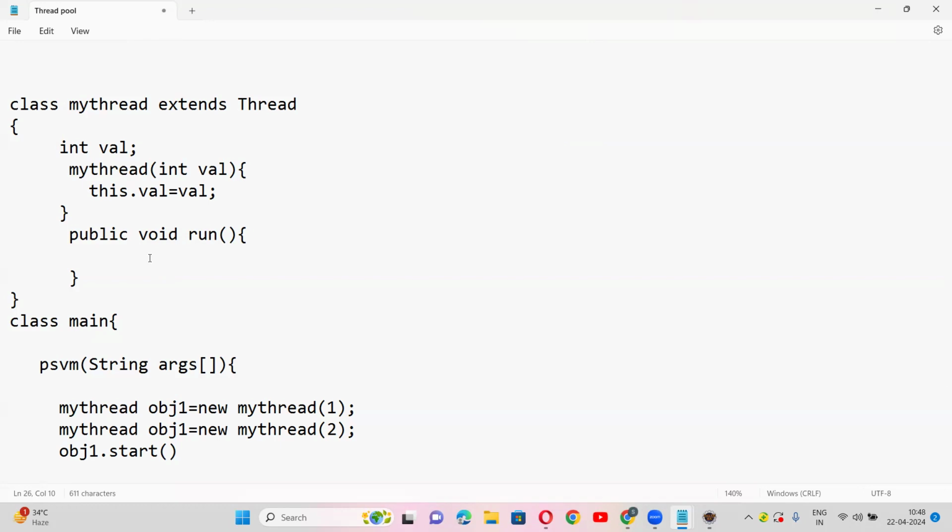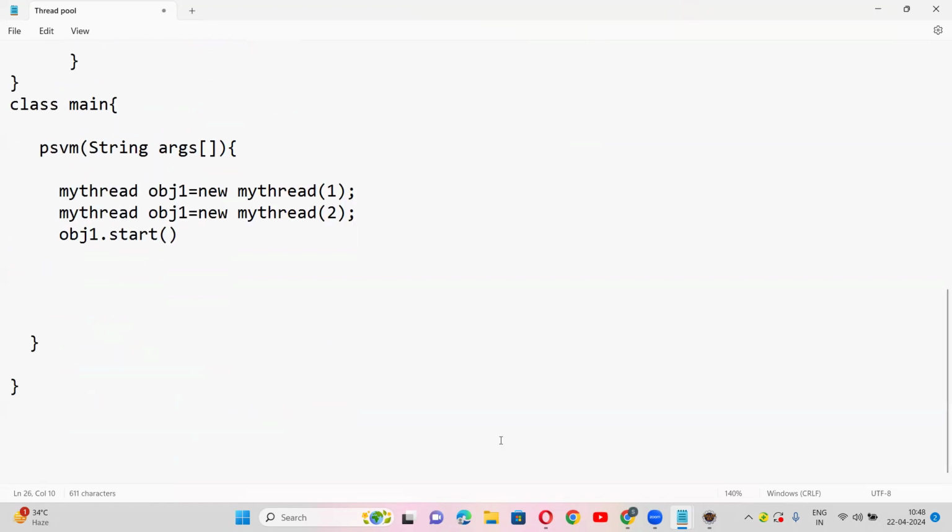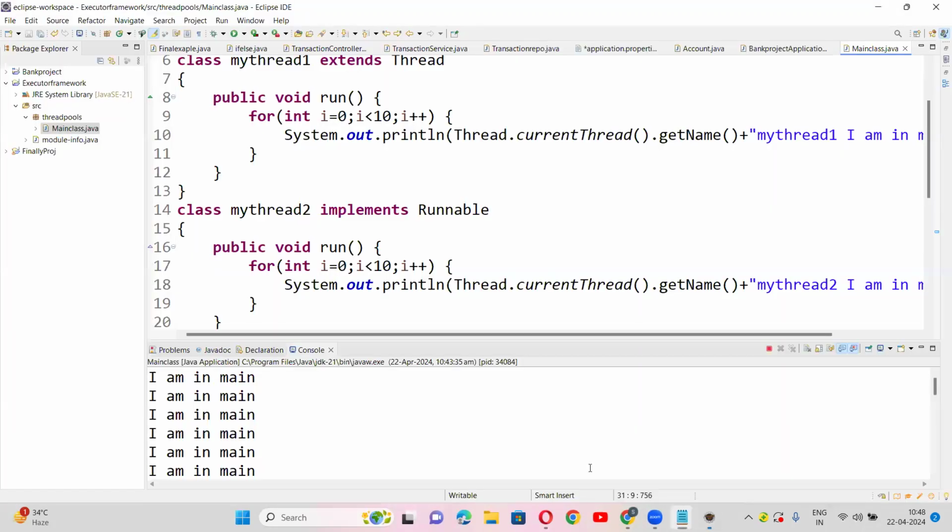Now we'll use the same example over here. And Sumant, one more important thing: what is the difference between Runnable and Callable? They will ask. People will think it's a very big thing, but it's not the case. Just instead of the run method, we have a call method. I will tell you once the topic comes. Let me paste this code.